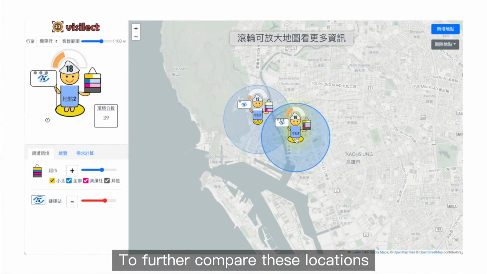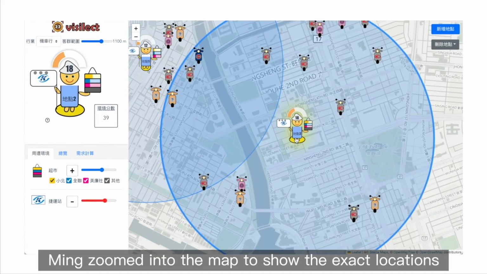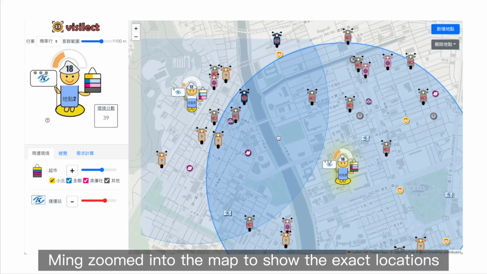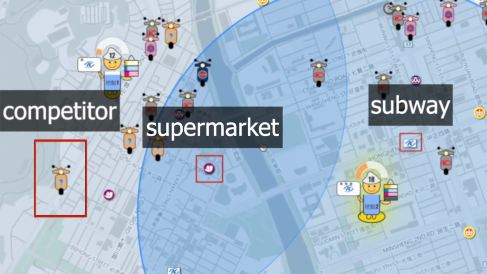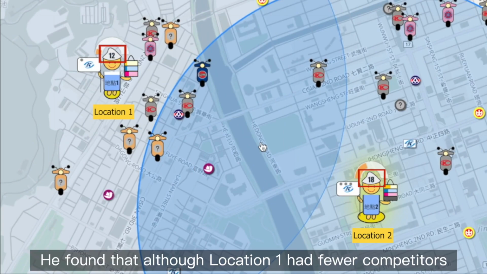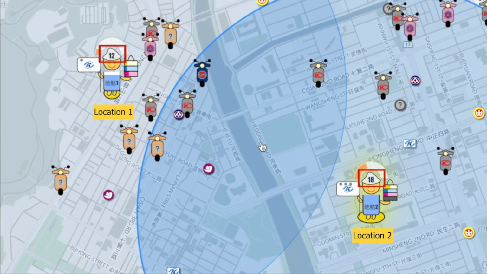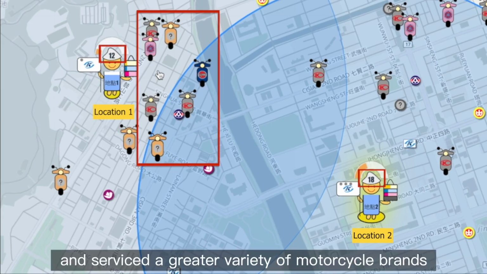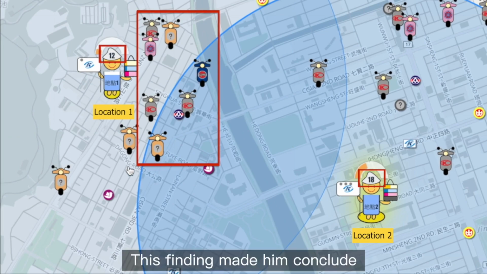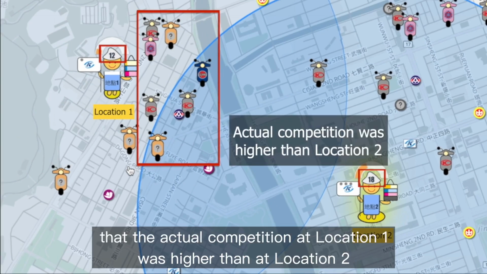To further compare these locations, Min zoomed into the map to show the exact locations of nearby establishments and competitors of the candidate locations. He found that although location 1 had fewer competitors, competitors around the location were closer to it and serviced a greater variety of motorcycle brands. This finding made him conclude that the actual competition at location 1 was higher than at location 2.